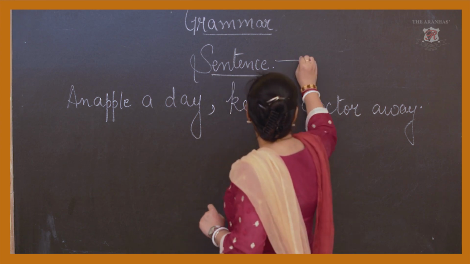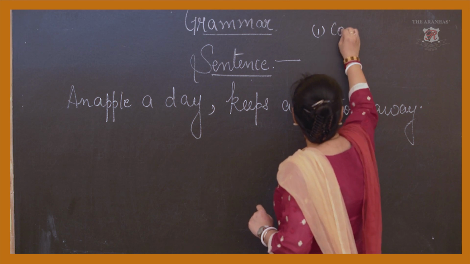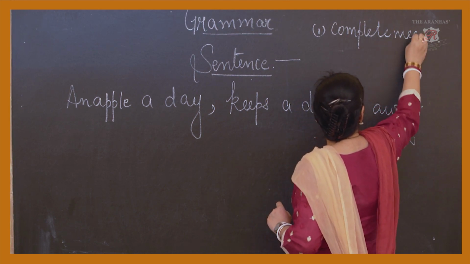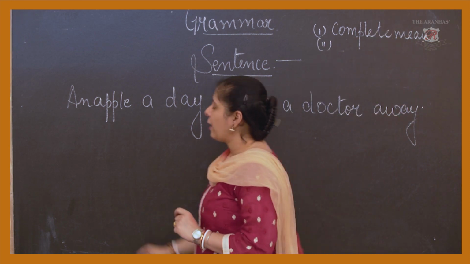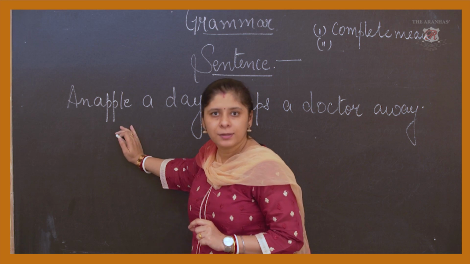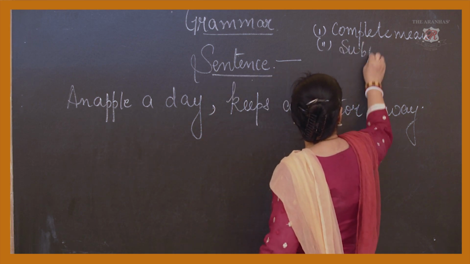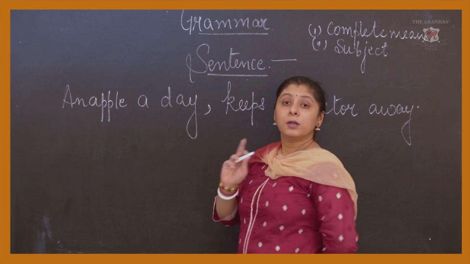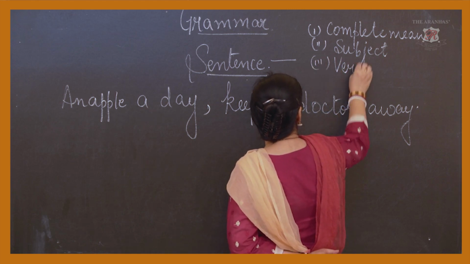So in short, if I write down point-wise, the first is complete meaning. Second, it should have a subject we are talking about. Third, the most important thing, it should have a verb.